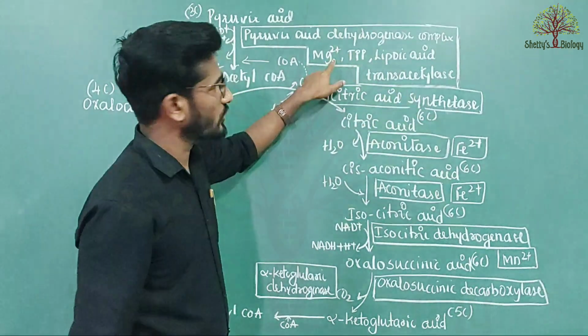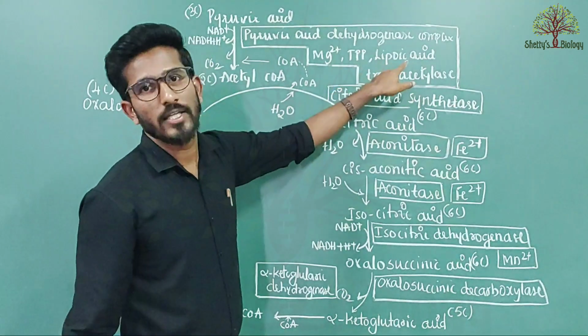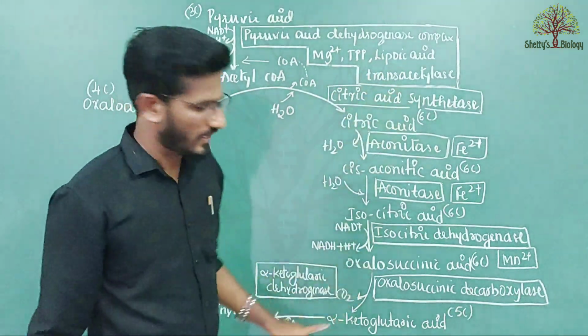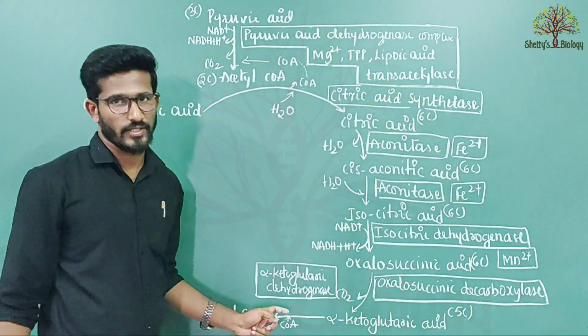Remember, magnesium 2+, TPP, lipoic acid, and transsuccinylase are present here.